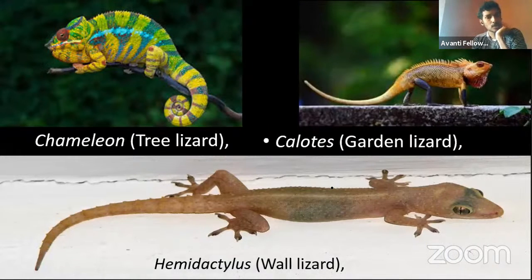So next thing, here some similar ones are there. One is the chameleon, that means a tree lizard. So they call it that in textbooks, so I'm also mentioning it like that only. Tree lizard or chameleon. Chameleon has the ability to change its color. That's called camouflage. Camouflage. Okay, don't call it mimicry.